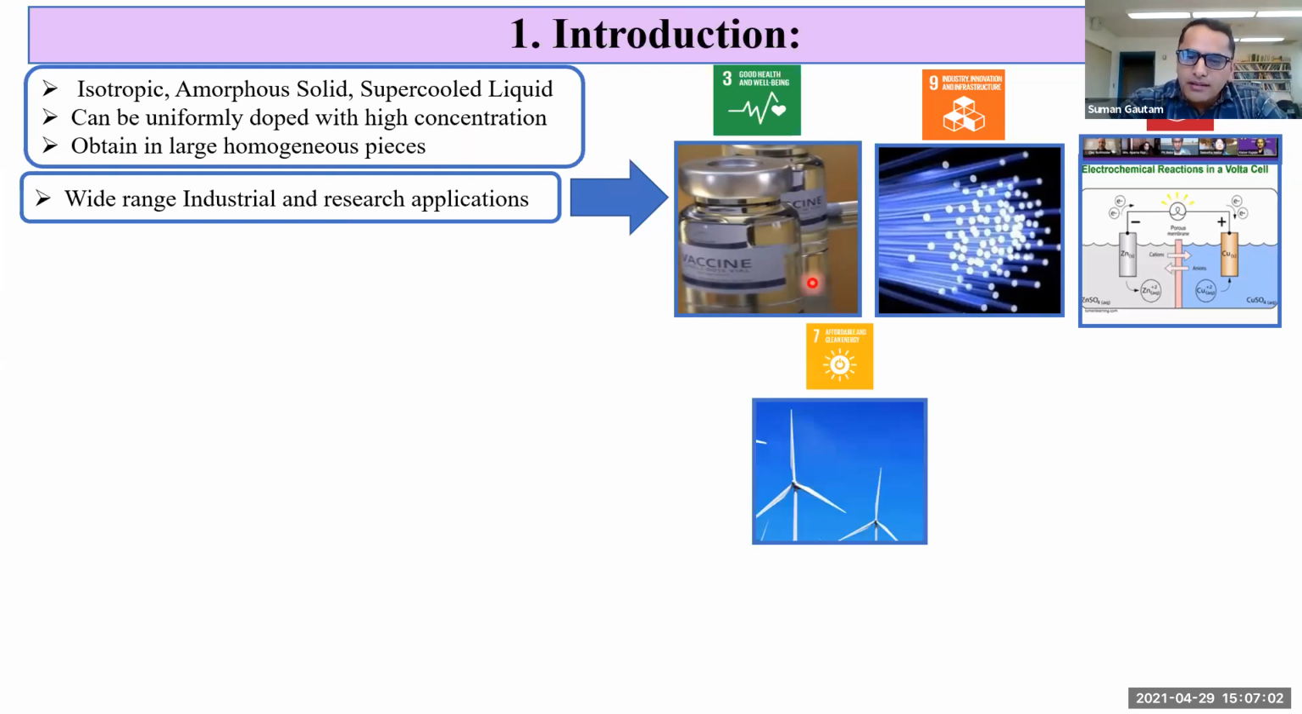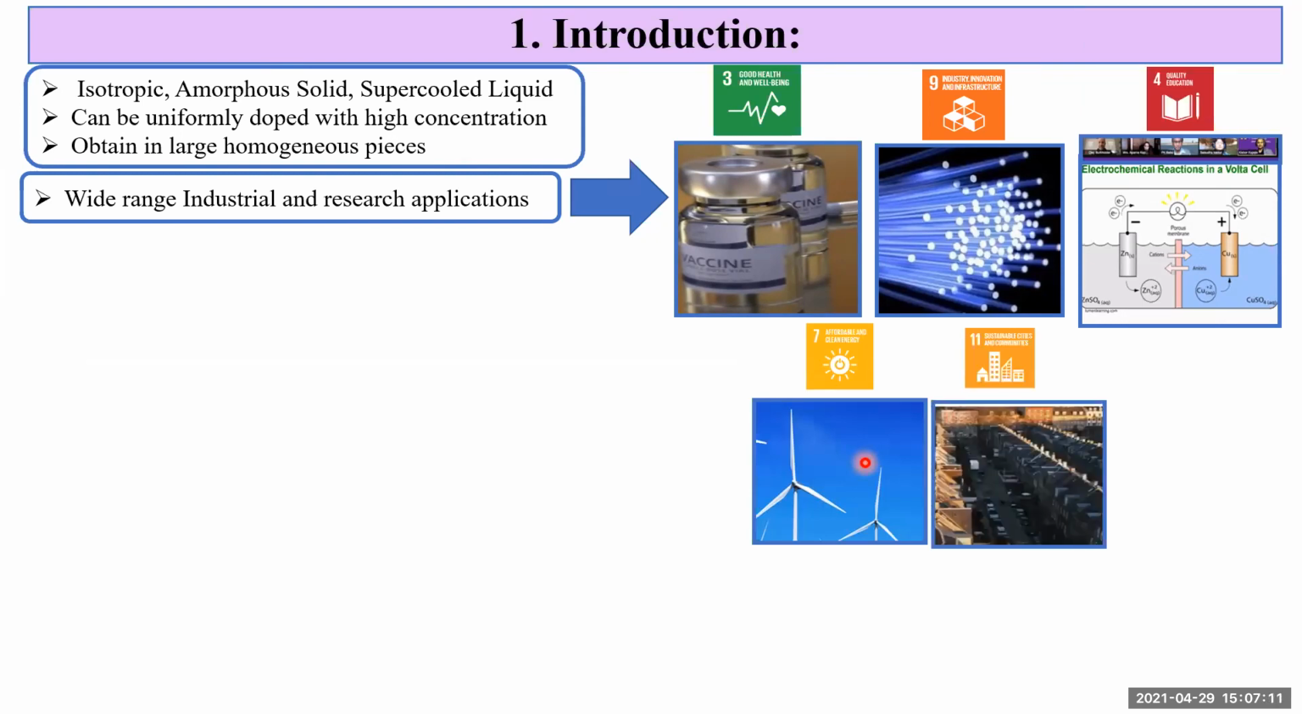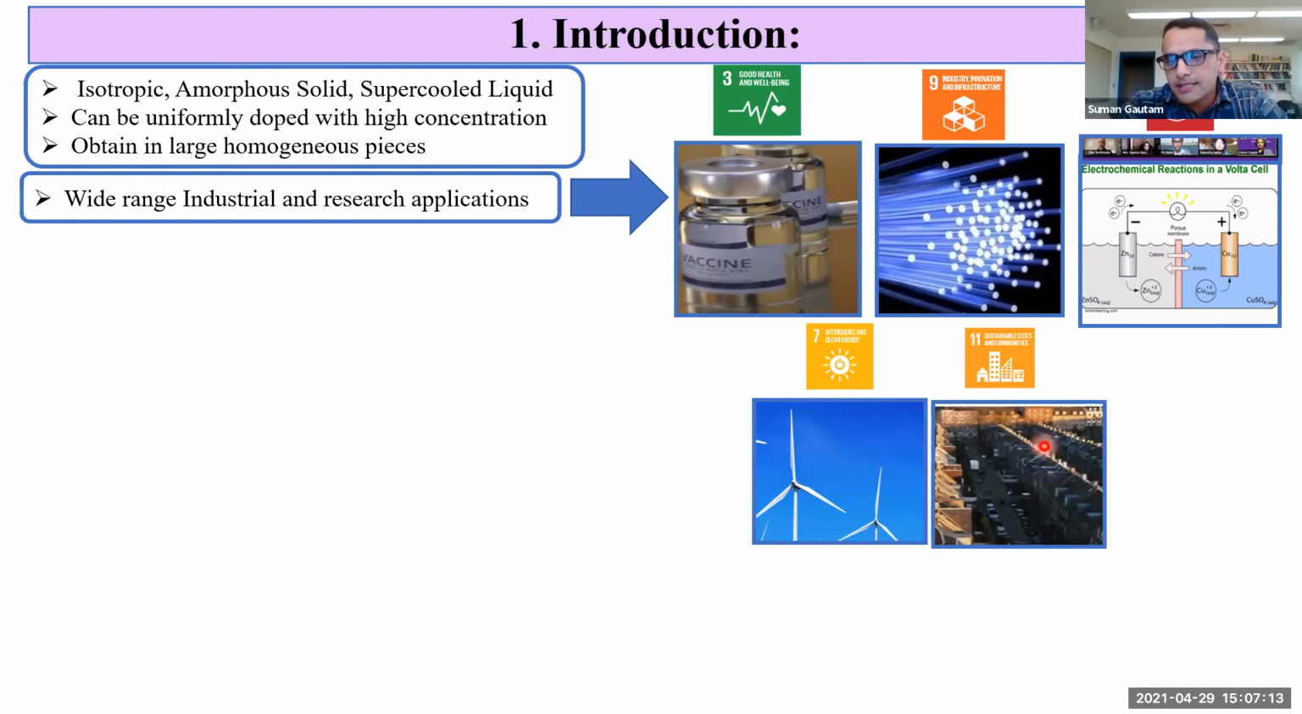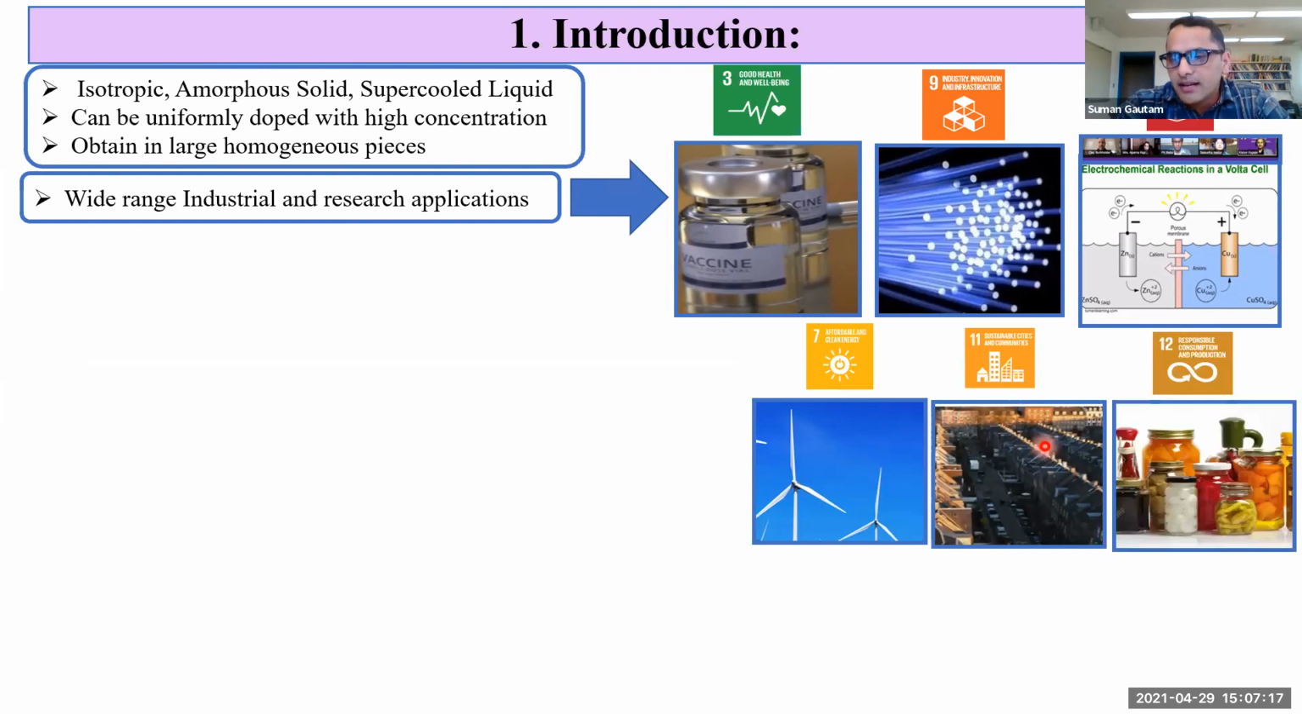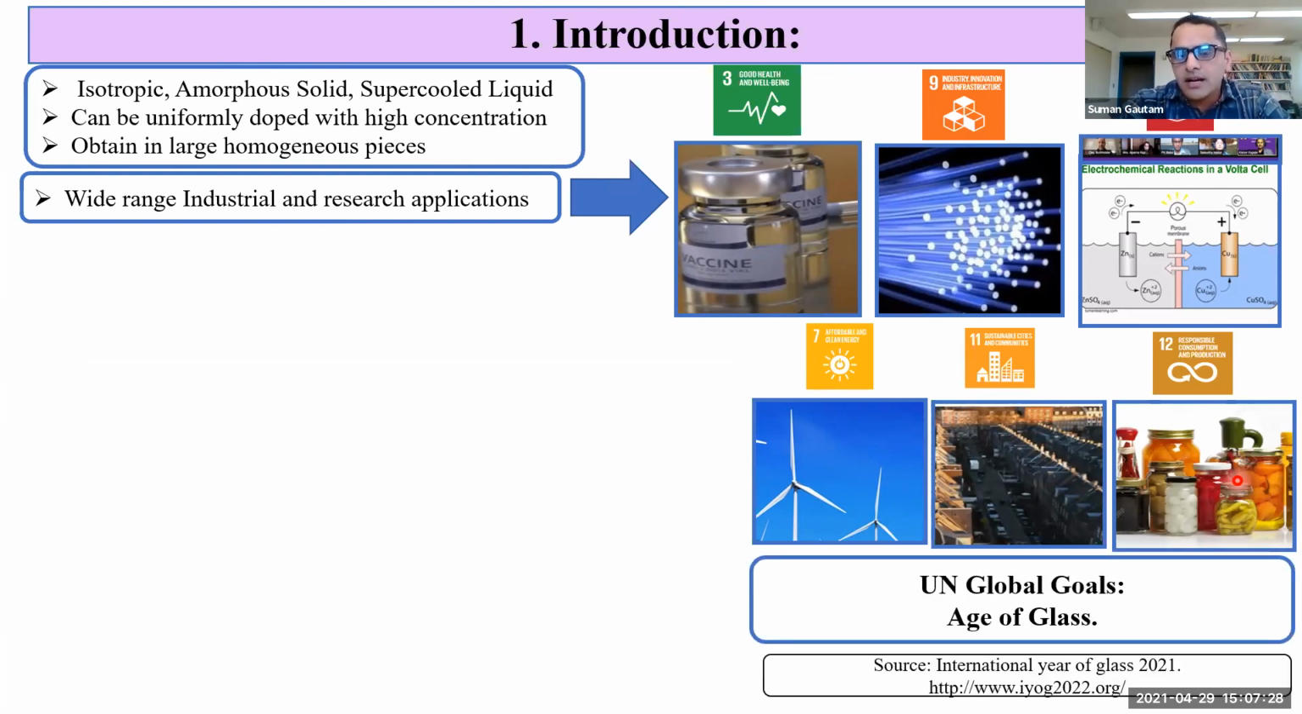Wind turbines are also made from fine glass fiber, so it helps in the generation of clean and renewable energy. Home insulations are also made from fine glass fiber, so it helps in the development of sustainable cities and communities. Glass has been used to preserve food and beverage for a very long time, so it is more advantageous over plastic waste. So many of these UN global goals are fulfilled by glass. So I should say today's age is the age of glass.